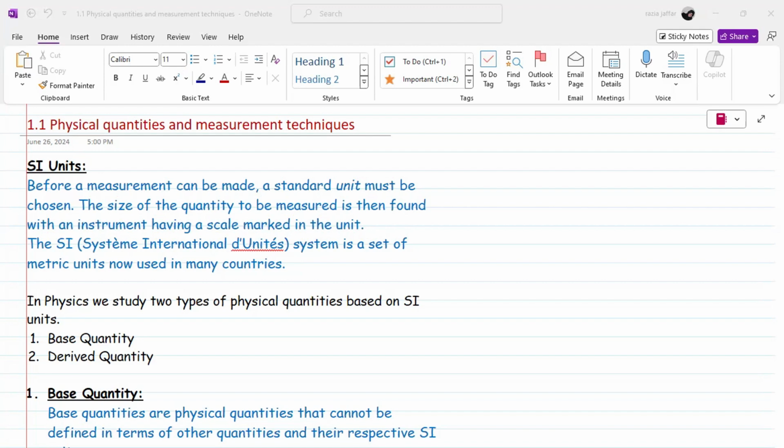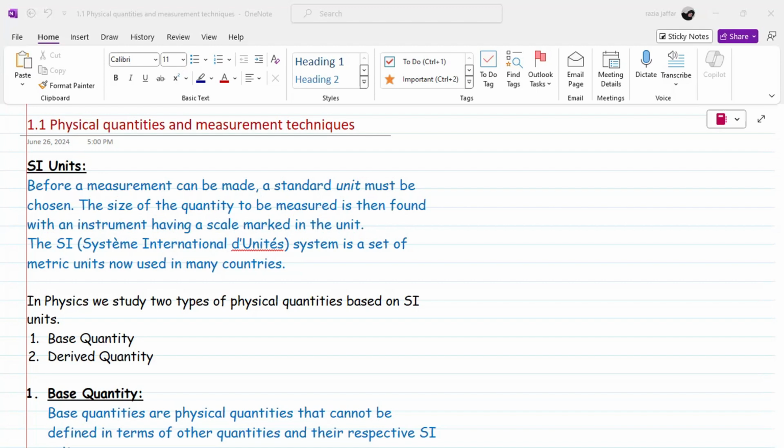Now, on the basis of SI units, we have in physics two types of quantities. The one is the base quantity, and the other is the derived quantity. The base quantities are also physical quantities, and the derived quantities are also physical quantities. But what are the base quantities?